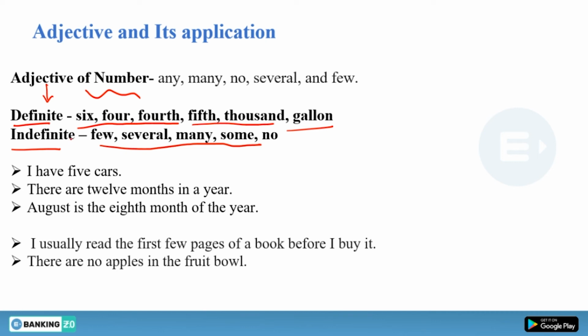Right? Now we have some sentences. I have 5 cars, definite adjective. There are 12 months, definite adjective. August is the 8th month of the year, definite adjective. I usually read the first few pages of a book before I buy it. Here, few is your indefinite adjective, and first is your definite adjective. Now, there are no apples in the fruit bowl. No is your indefinite adjective.